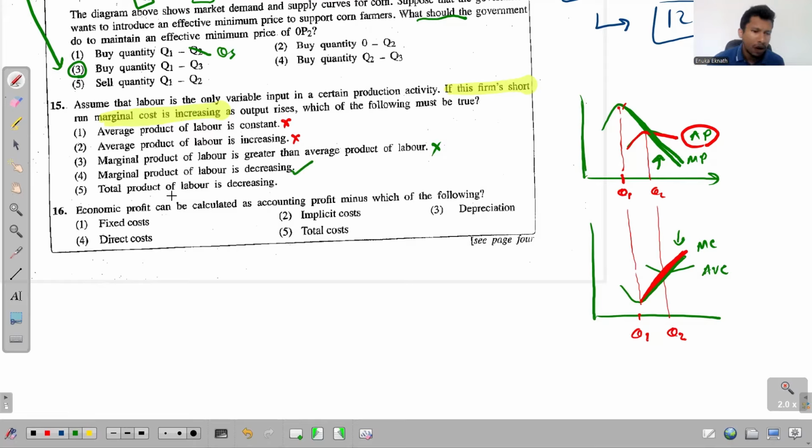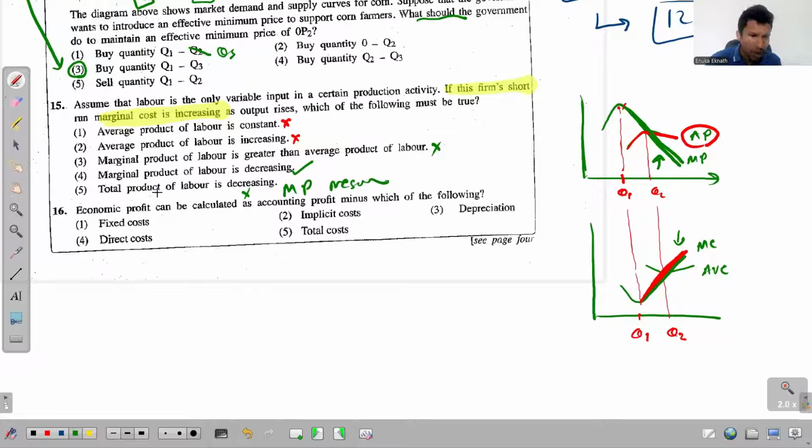Right, fifth one, total product of labor is decreasing. Total product of labor will decrease only when marginal product takes negative values. But there is no such statement here. So this is ignorable.